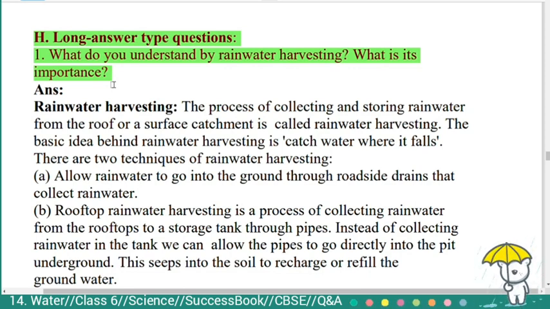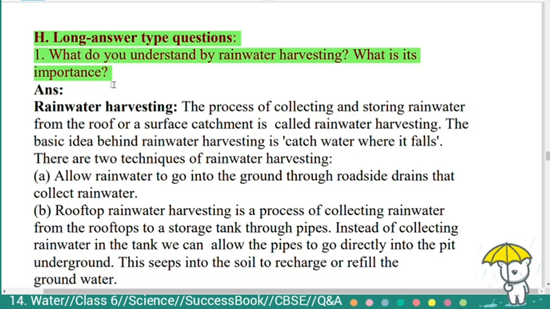There are 2 techniques of rainwater harvesting. First one is to allow rainwater to go into the ground through roadside drains that collect rainwater. Second one, rooftop rainwater harvesting, is a process of collecting rainwater from the rooftops to a storage tank through pipes. Instead of collecting rainwater in the tank, we can allow the pipes to go directly into a pit underground.